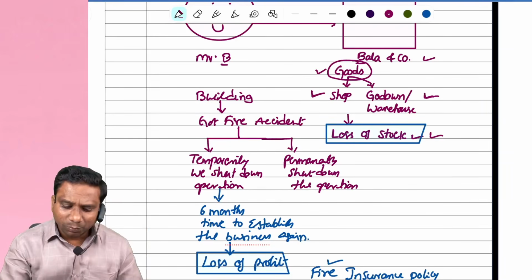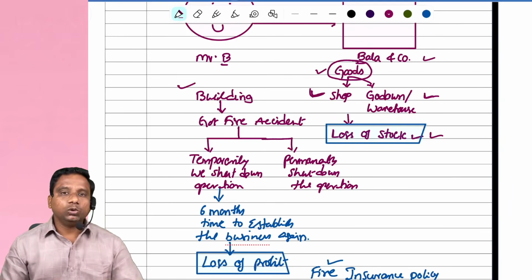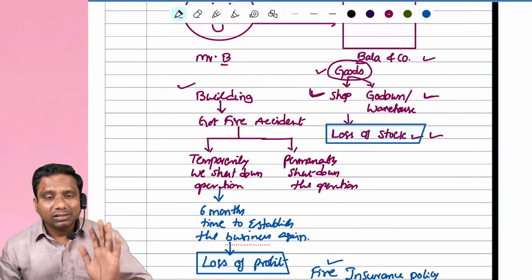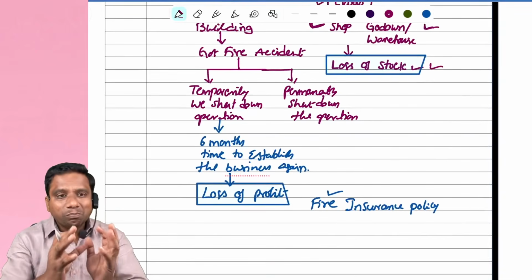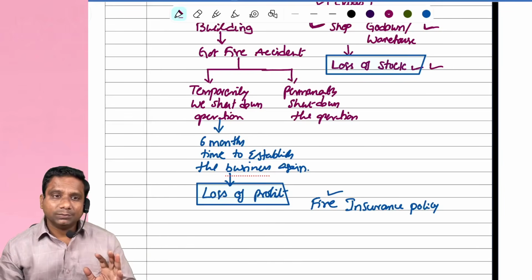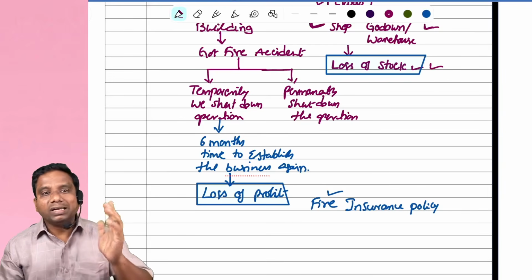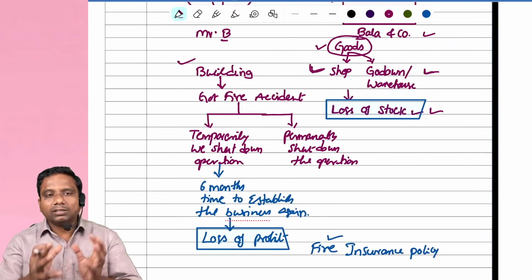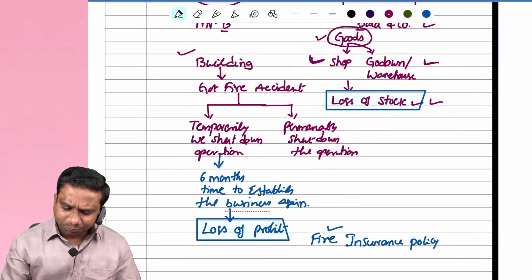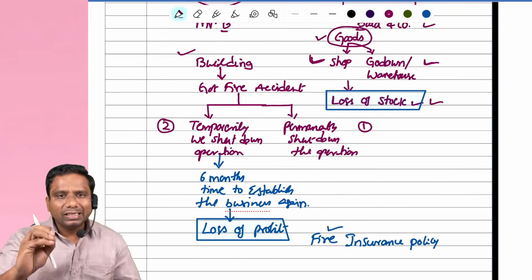If fire occurred in the shop, then what happens? The building may be destroyed due to fire. In that case, we temporarily shut down our business. Some businesses may permanently shut down. So, if the building got a fire accident, then there are two possibilities. One, we can permanently close our business, and second, we can temporarily close our business.